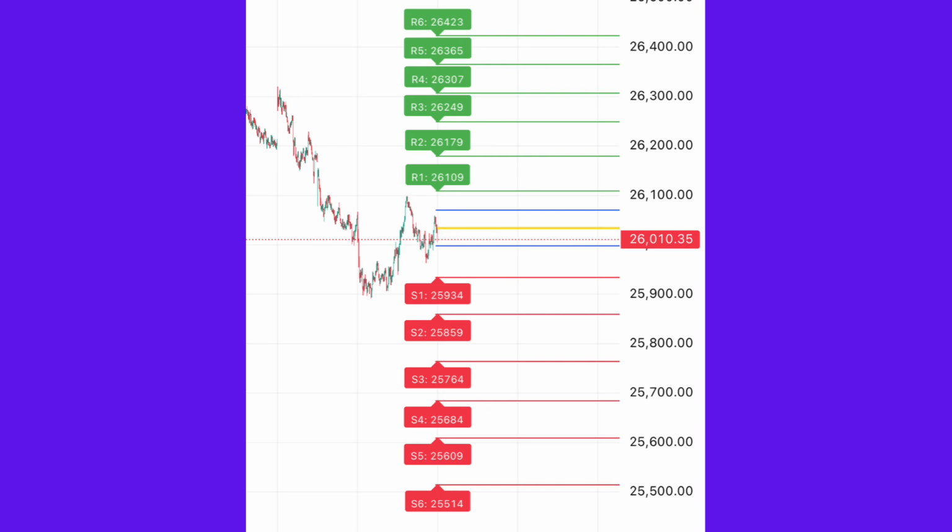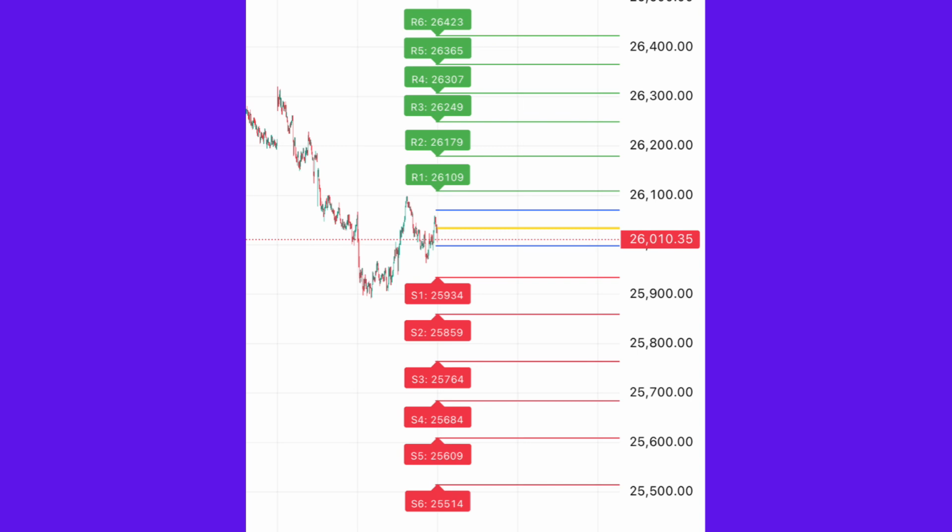Expected opening behavior. With today's global cues, Nifty is expected to open flat to slightly negative. Not a huge gap up. Not a huge gap down either. Since Asia is weak, we might see a small dip initially. But Europe's positivity may help Nifty recover. This combination sets up a range-bound morning session.